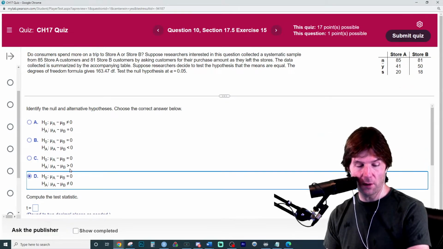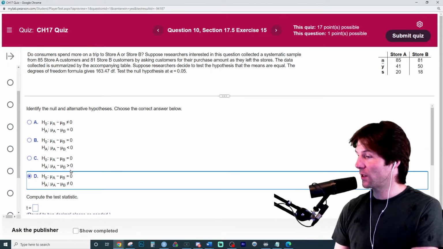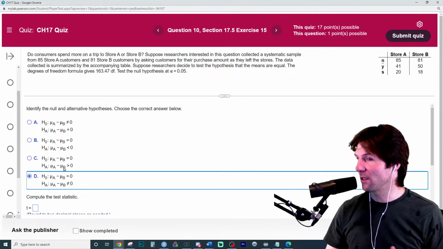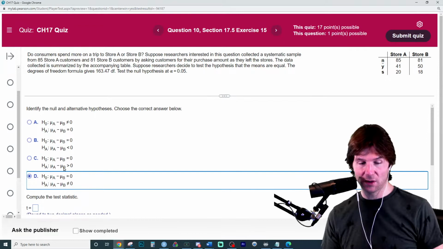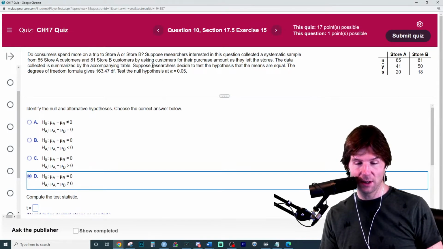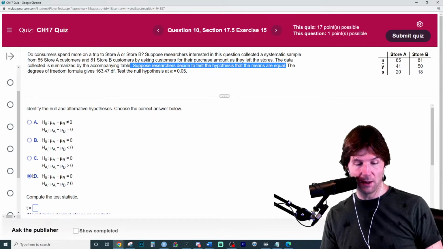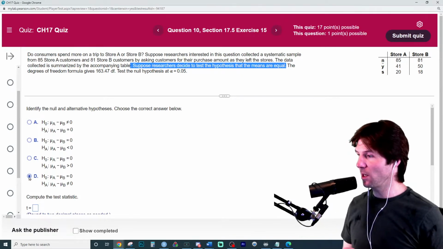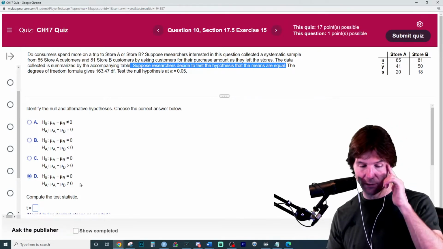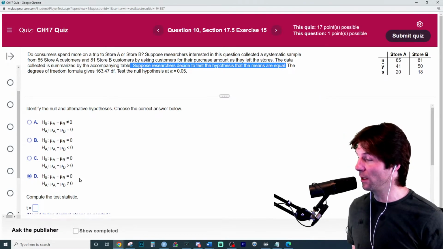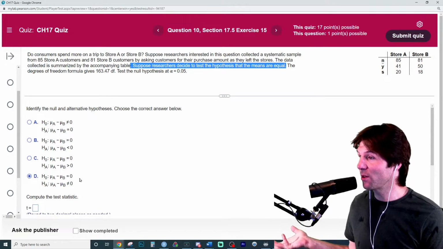And then for the alternative, all we do is change the sign. Can I get an "all you do is change the sign" in the chat? For the alternative, you just change the sign. They are trying to see if they're equal, so if that's what they're testing, the alternative would be that they're not equal. All I did was change the sign. That's why we focus so much on writing the null, and then you just change the sign to whatever you're testing.